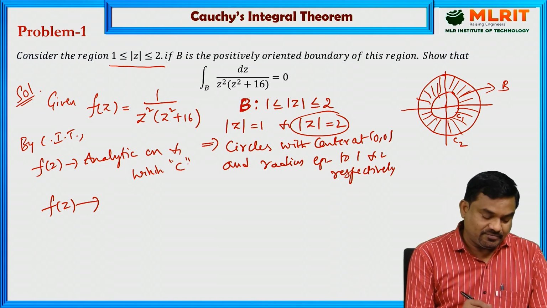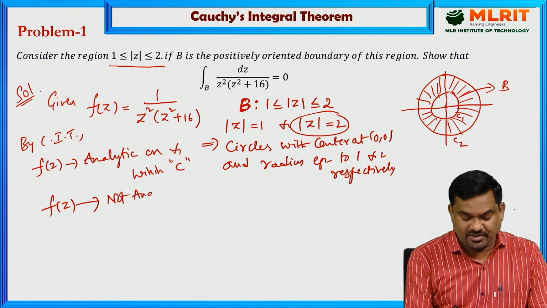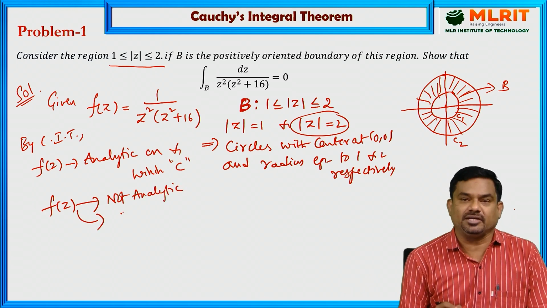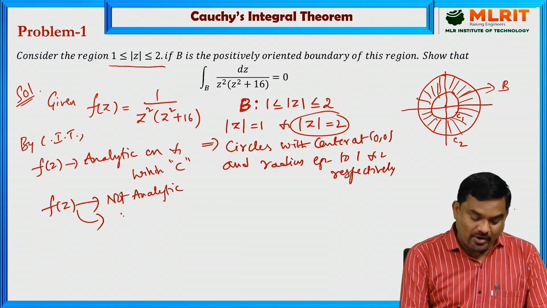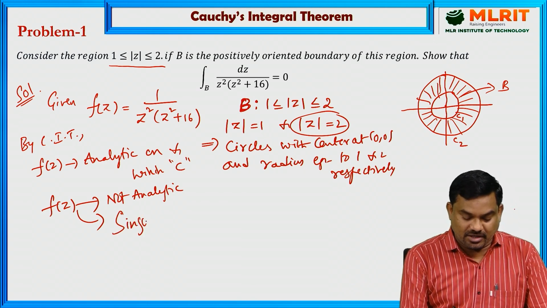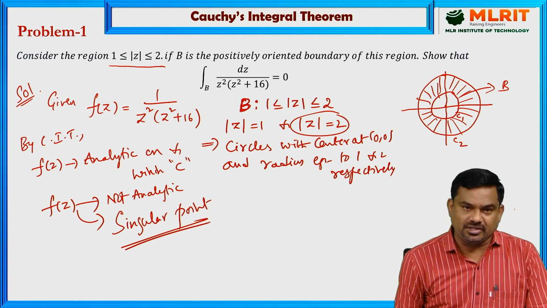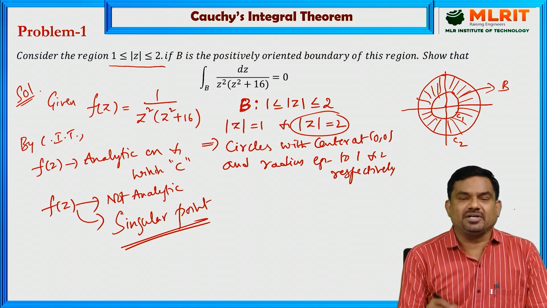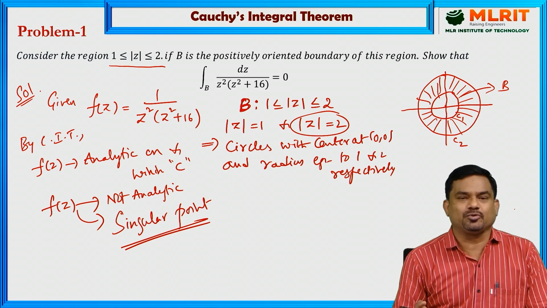For example, if there is a point at which the function is not analytic, then you cannot apply Cauchy's integral theorem. Such a point is known as a singular point. So first we check the singularity of the given function, that means the point at which the function fails to be analytic, that means ceases to be analytic.